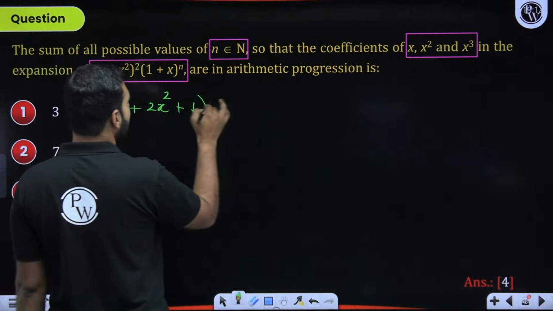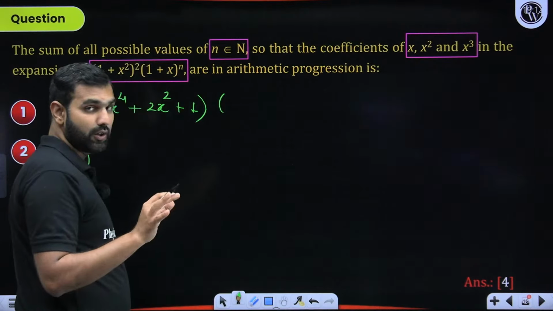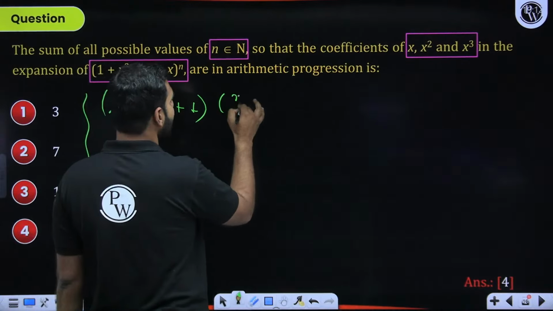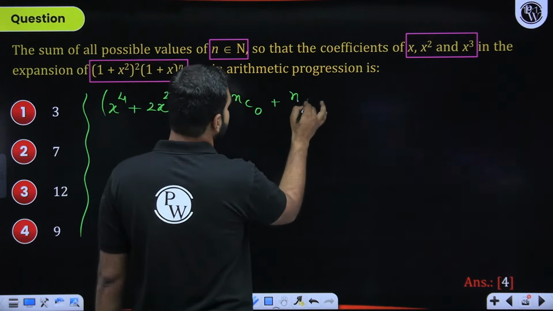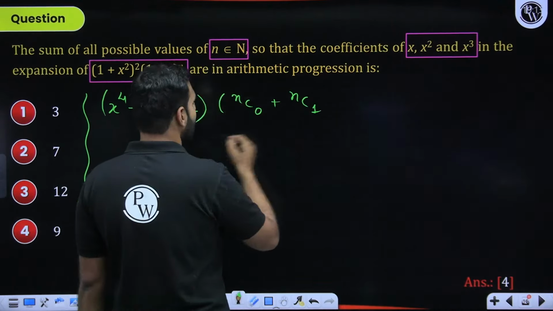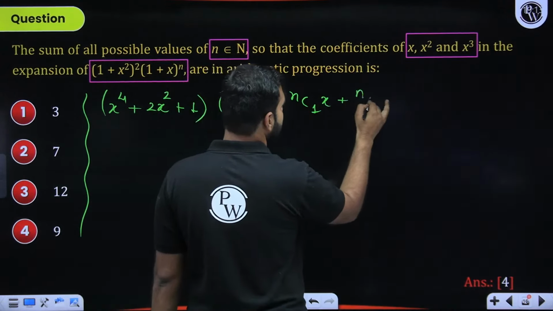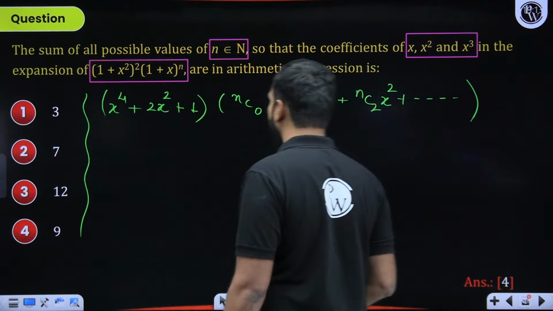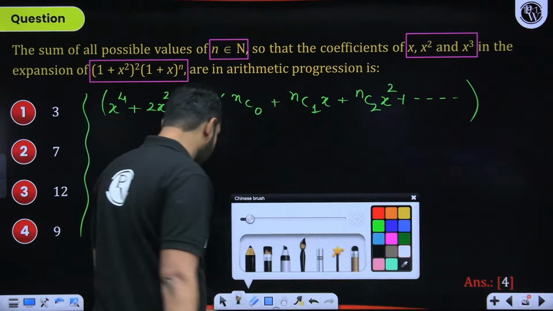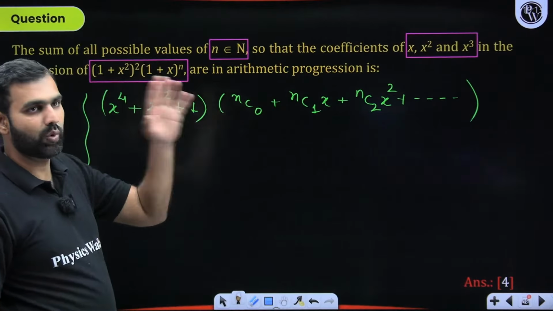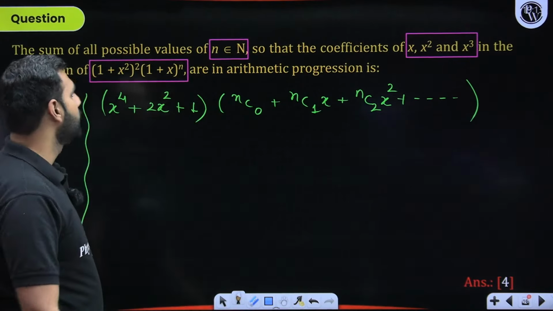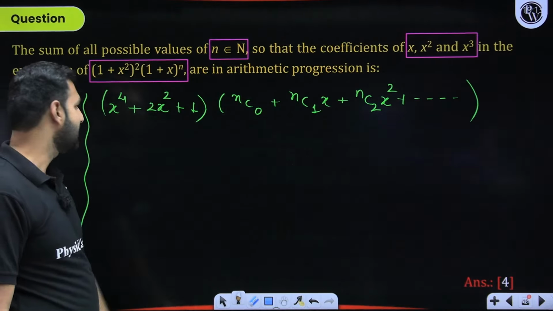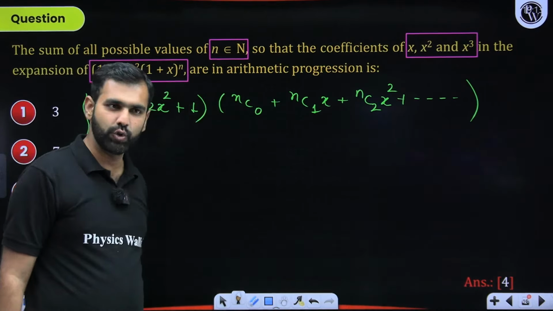With this, we already have 1 plus x to the power n, and I need not tell you how the expansion looks. If I wish to write it, I'll have nC0 x to the power 0 plus nC1 x to the power 1 plus nC2 x to the power 2, and so on until nCn. That's not a matter of concern here. Now, what are we interested in? We are interested in the coefficients of x, x square, and x cube. When you talk about the coefficient of x, this and this will definitely not give you the coefficient of x. This 1 into something will give you the coefficient of x.